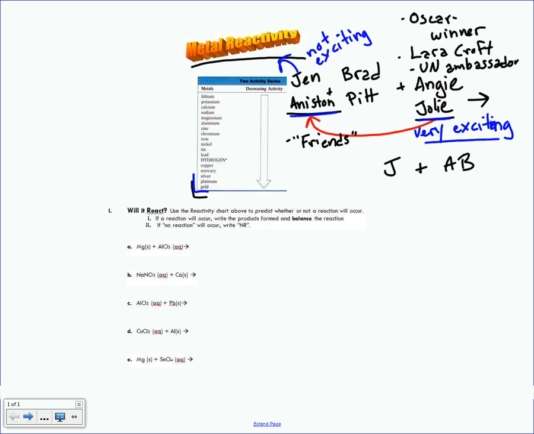Let's take a look over here at this chart that I've given you. This is called a metal reactivity chart, or sometimes called an activity series. What this does is put the metals in order of most exciting, up here at the top, to least exciting down here at the bottom. So lithium is the most exciting and gold is the least exciting.